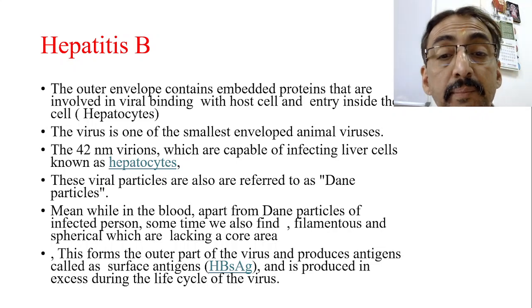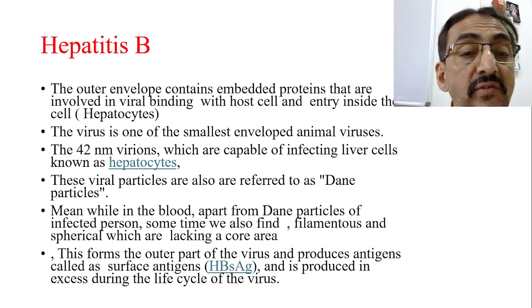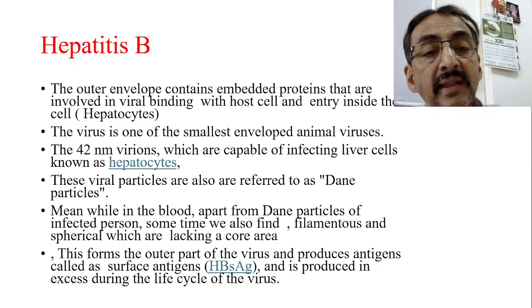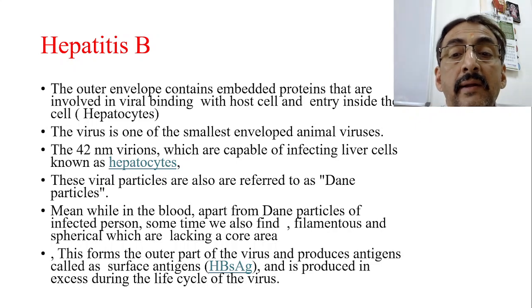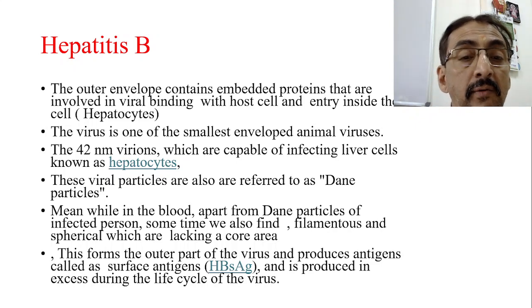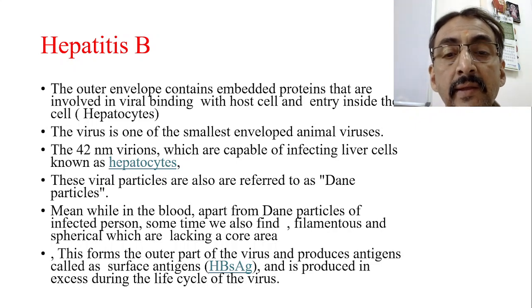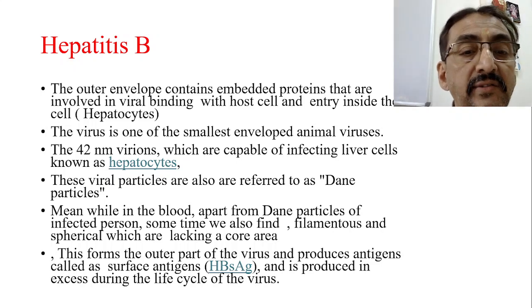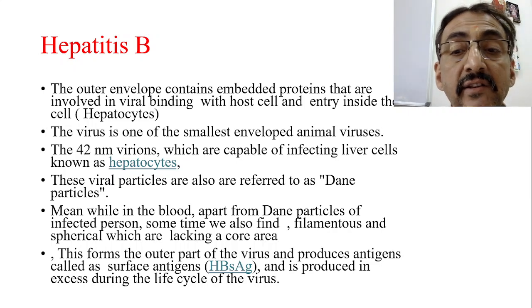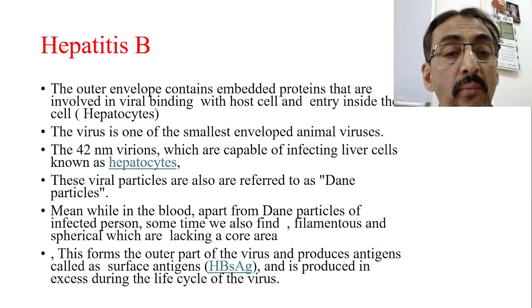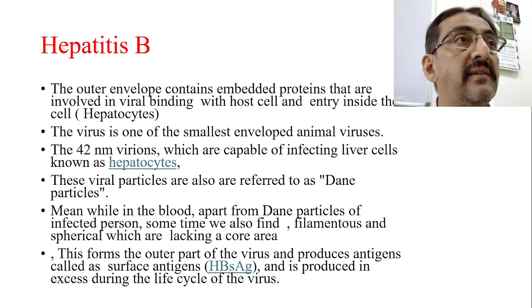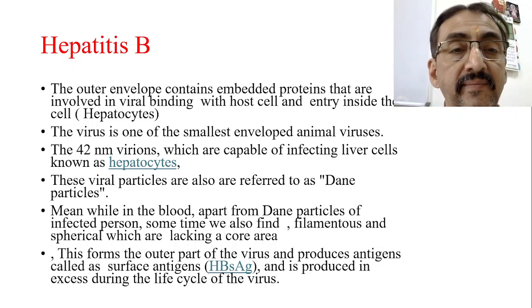This forms the outer part of the virus and produces the antigens called surface antigens, and it is produced in excess during the life cycle of the virus. Now, what happens is the outer part of the virus also produces an antigen which is called a surface antigen, and it is produced in excess when the virus is completing its life cycle. At that time, these antigens are produced in excess.